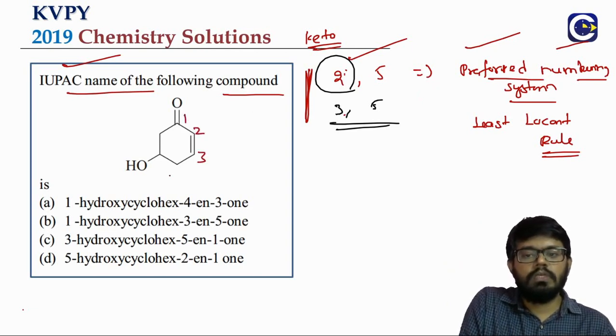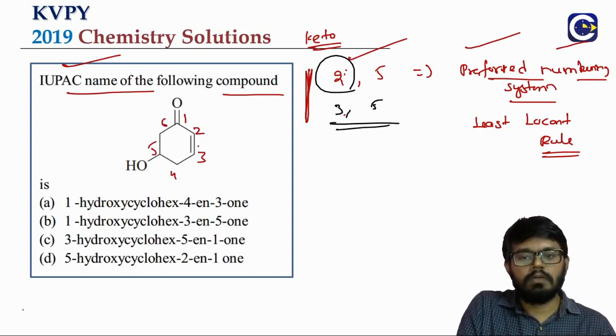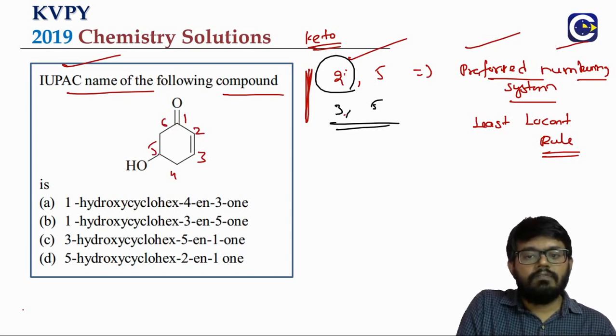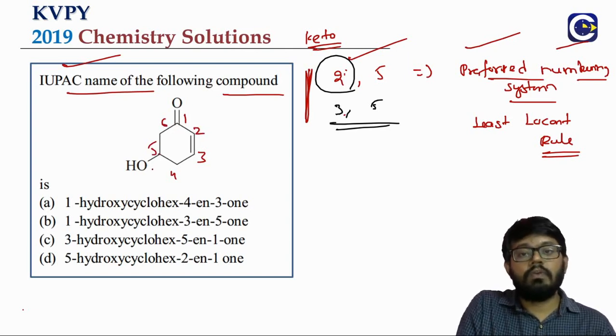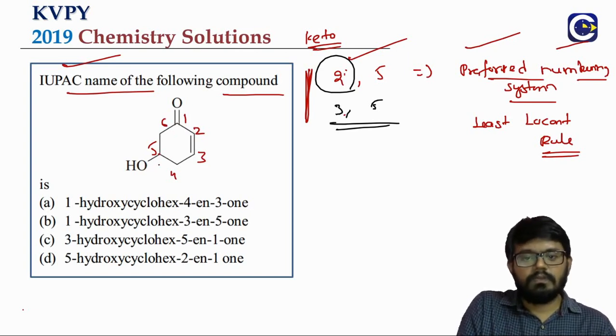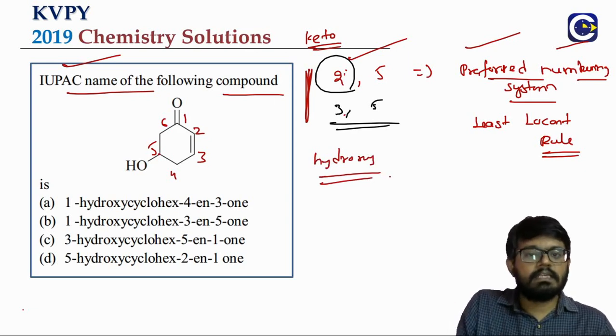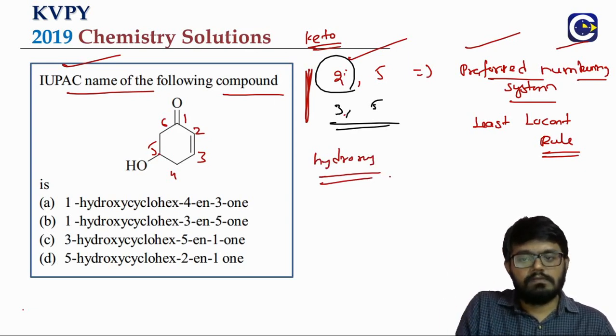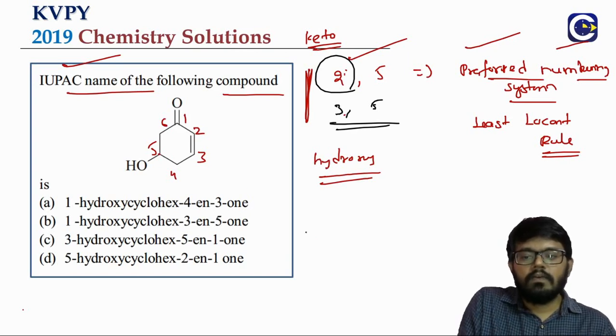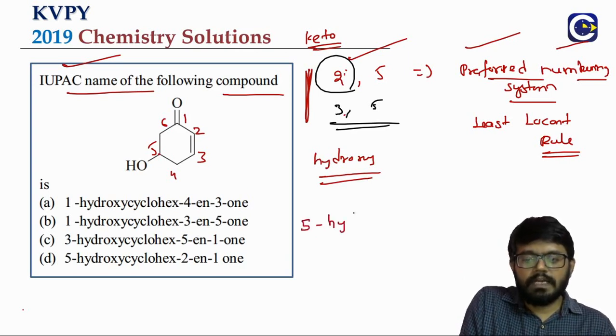1, 2, 3, 4, 5, 6. So on the second position we have the double bond, and on the fifth position we have the OH group. Remember, OH is going to come in the prefix now. So we will be calling it as what? Hydroxy. When OH is coming in the prefix, we call it hydroxy. When it comes in the suffix, it will be what? OL. So what is it? 5-hydroxy.